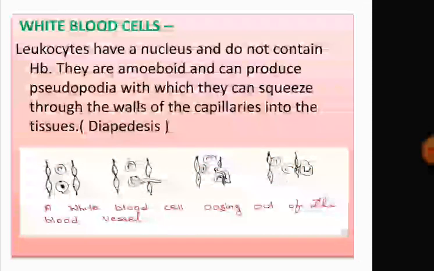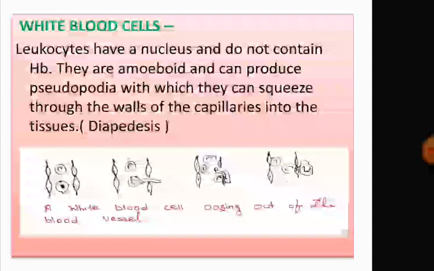Next, white blood cells, which are also called leukocytes. Now, these leukocytes have a nucleus and they do not contain hemoglobin. So, this is the difference between RBC and WBC. They contain a nucleus and they do not contain hemoglobin. They are amoeboid.